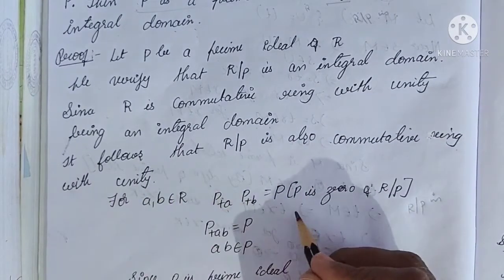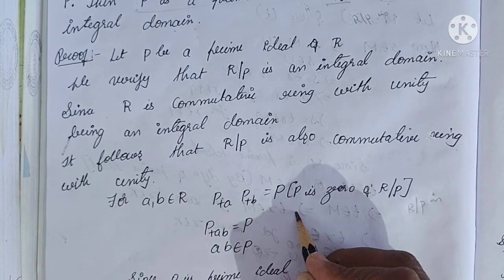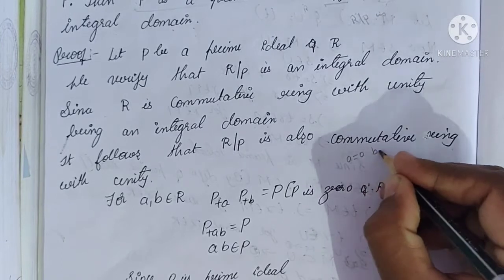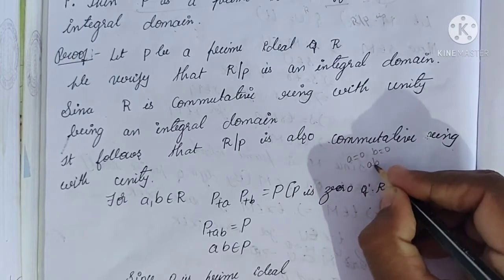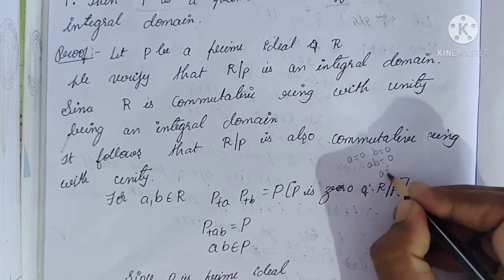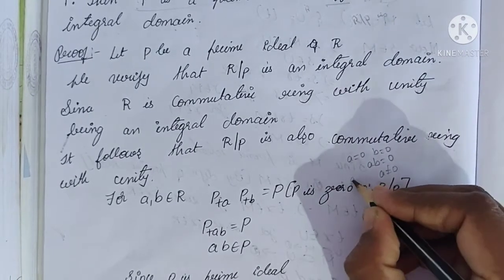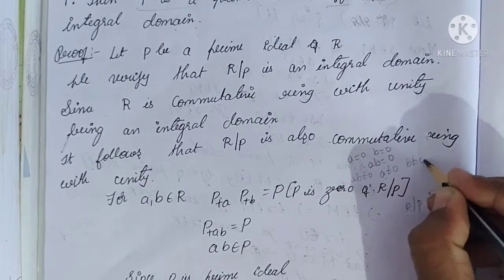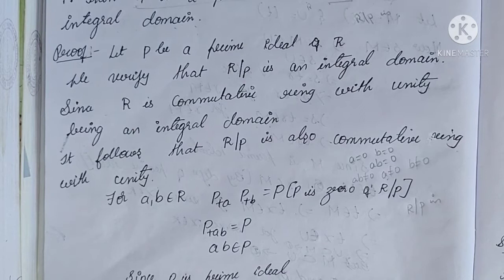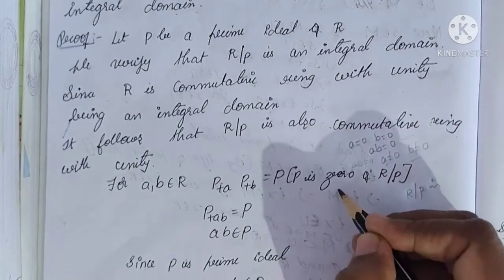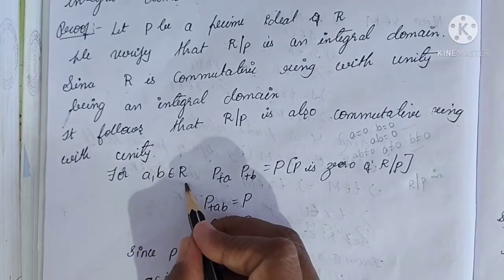Then the remaining part we have to verify is the without zero divisors condition, that is, A is equal to 0 or B is equal to 0 when AB is equal to 0. Or instead of this we can also prove in one more form: A is not equal to 0, B is not equal to 0, then AB is not equal to 0. Okay, these two are the without zero divisors condition. But you consider A, B belongs to R.